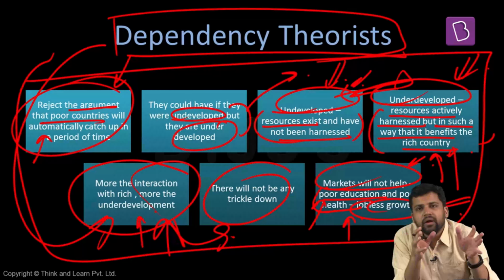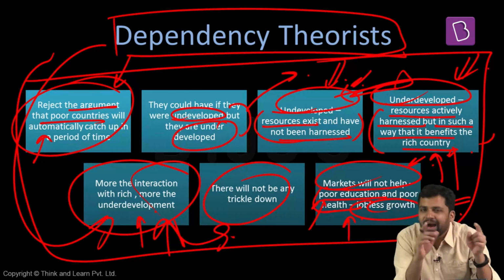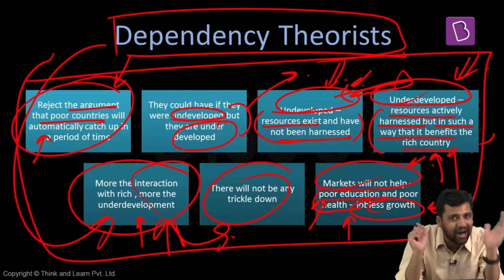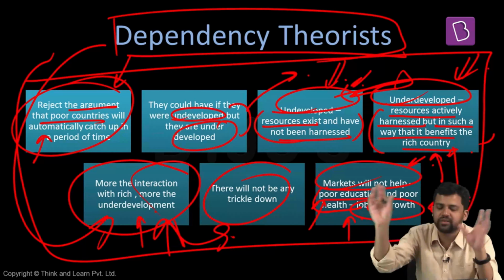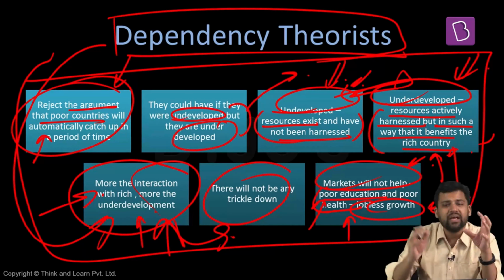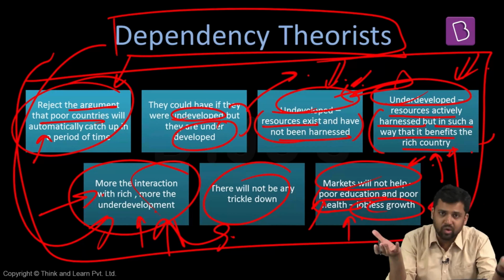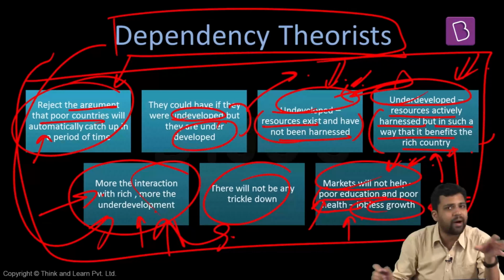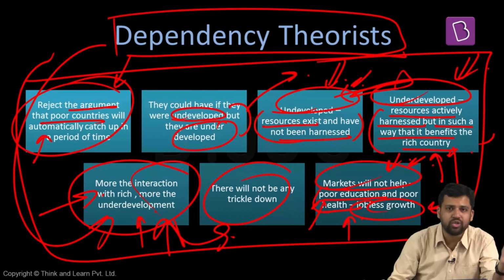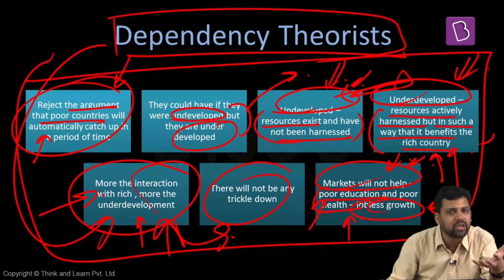So, in a nutshell, dependency theorists are saying that these dependent economies are basically underdeveloped. They're not undeveloped. Underdeveloped means their resources are being harnessed, but they're harnessed in such a manner that the rich countries are going to get the benefit. And as the interaction and integration is increasing further and further, underdevelopment is increasing more and more. Trickle down effect is not there. The benefits are not getting to the bottom, and markets are also not that significant. They will also not play a significant role in ensuring a decent standard of living because jobs are not being created. Why jobs are not being created? Because education attainment levels are not good.